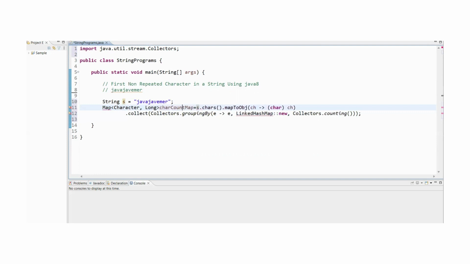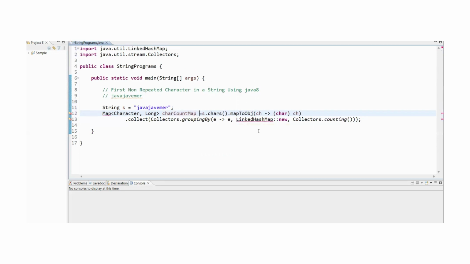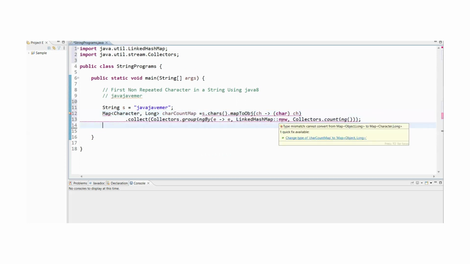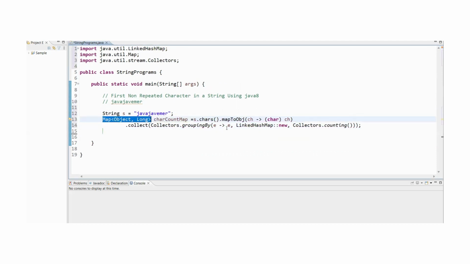So the very next thing I can do is, let me, the character count map, map to object.